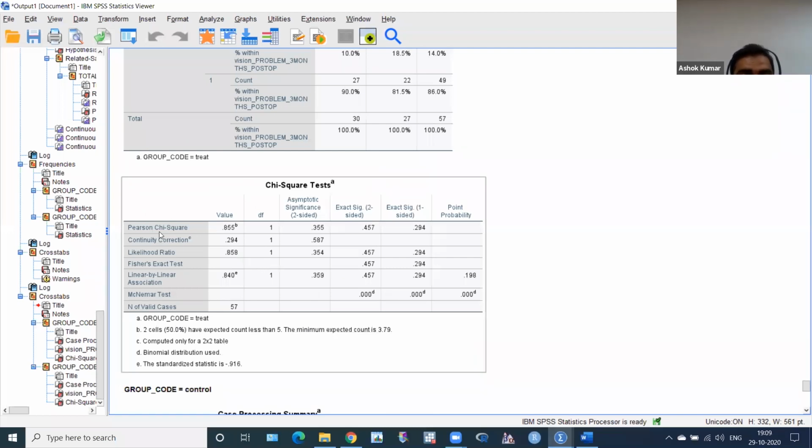McNemar. You can see here, Pearson chi-square is not coming significant. Fisher exact test also not coming significant because there are two cells, so we have to take Fisher exact test. It's not coming significant. But we have to take the McNemar test for this. This is coming significant. Very good. But if we don't know and we are using this Fisher exact test because there are two cells, we are using this. And this is not significant and this actually is significant,